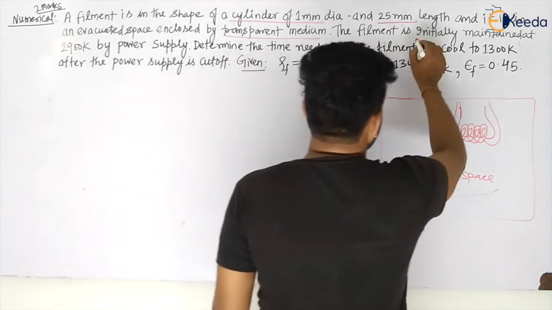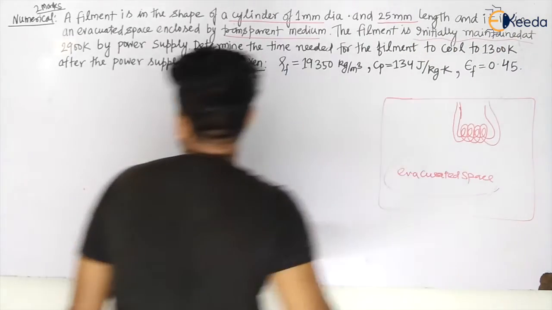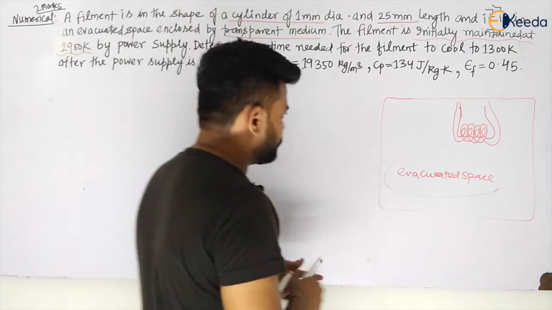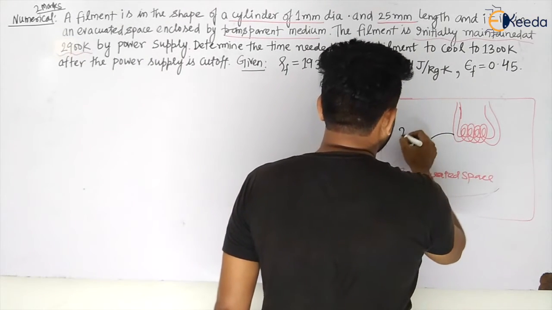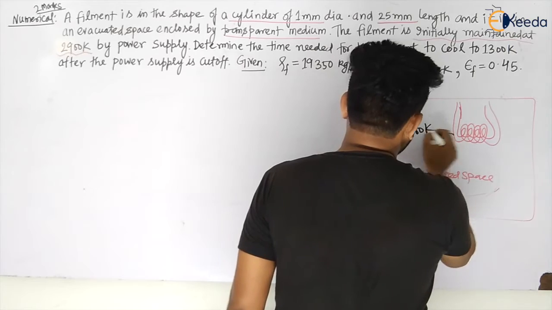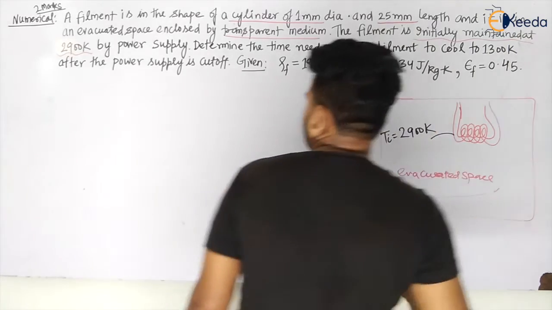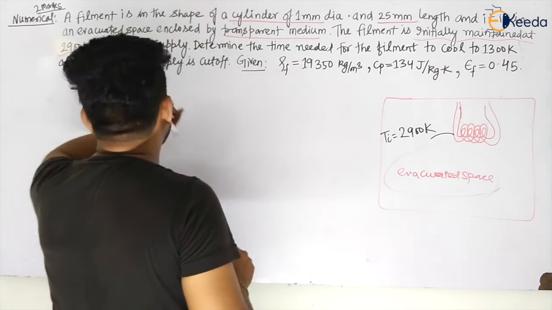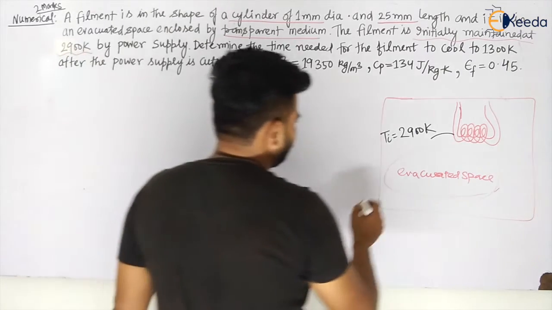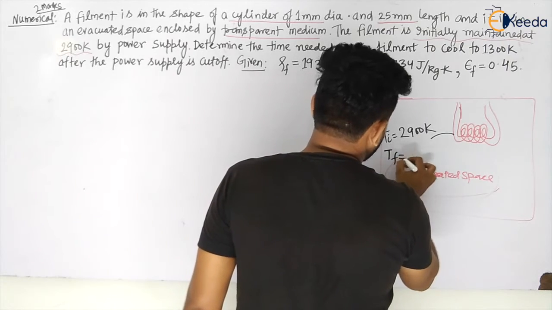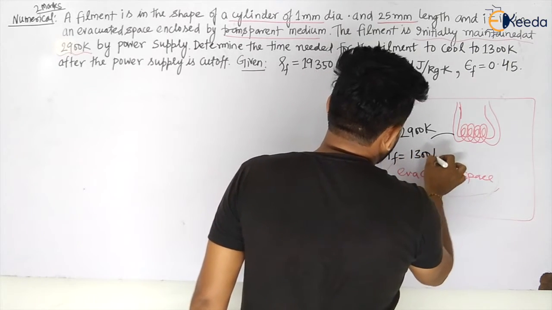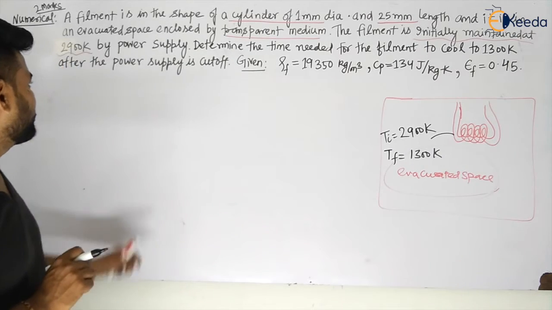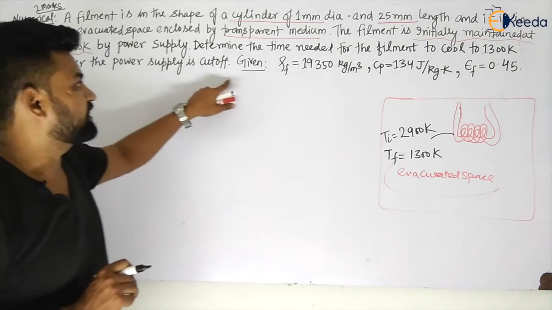The filament is initially maintained at 2900 Kelvin by a power supply. The initial temperature is 2900 Kelvin, that is Ti. Now determine the time needed for the filament to cool to 1300 Kelvin after the power supply is cut off.